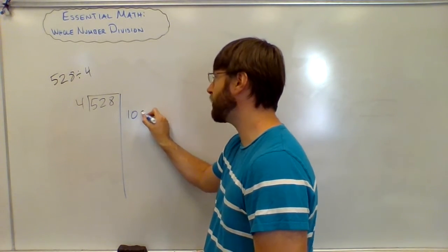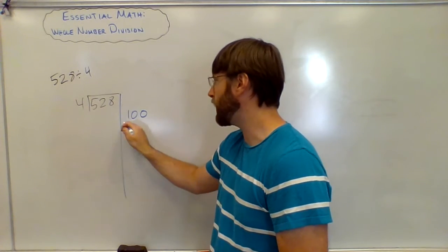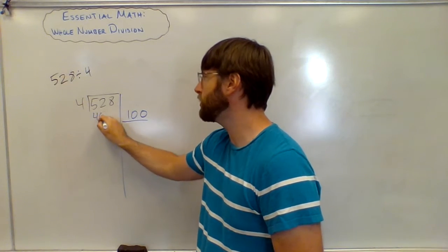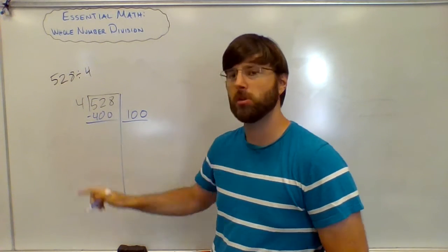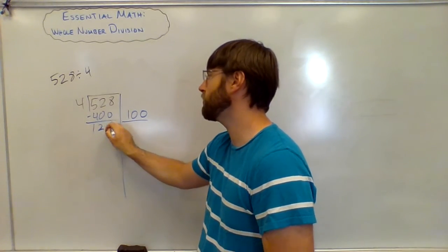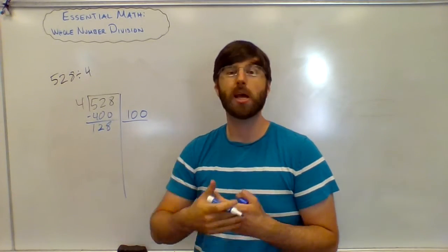So if I give everybody $100, that's how much money that I just gave away. I just gave away $400. $400 have been distributed. So I take away 400 from 528, getting 128 remaining. So this is now how much money I still have to share out.